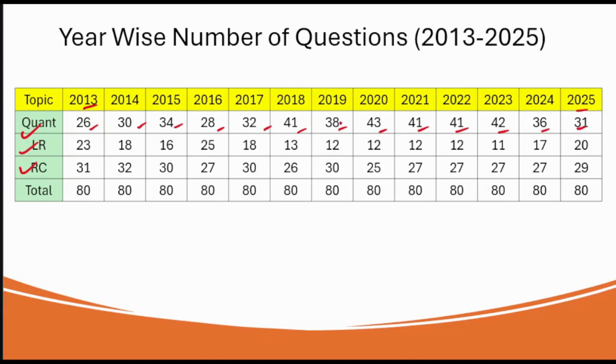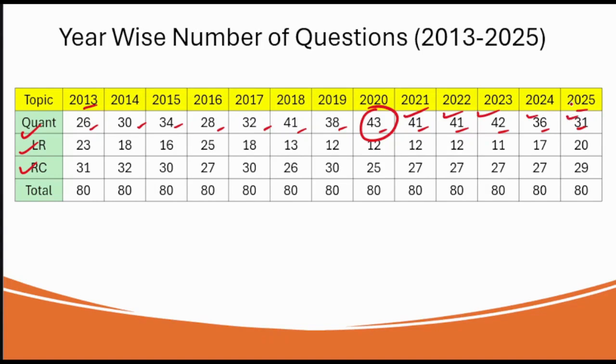Across the papers, the number of questions from the quant section almost remains constant, around 30 to 35. But in 2020 the number increased to 43, 2021 had 41, 2022 had 41, 2023 had 42, and 2024 had 36, and in 2025 it slightly declined to 31.